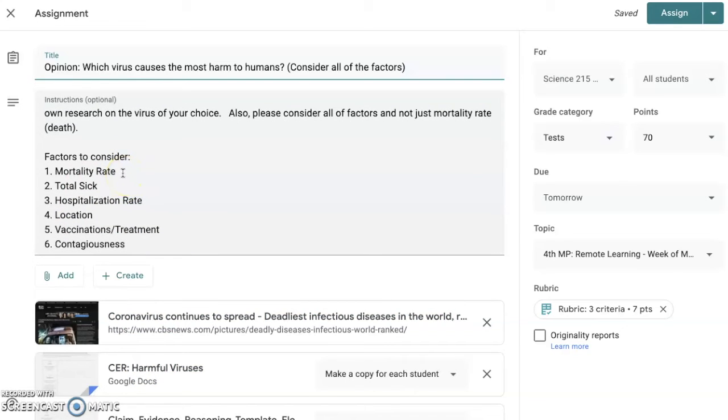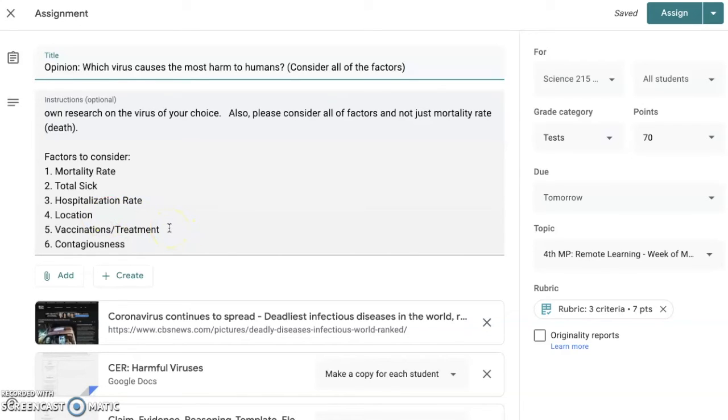Mortality rate, we already spoke about. Total sick is the total number of people that have gotten sick on a yearly basis because of the virus you're talking about. Hospitalization rate: out of those people that get sick, how many go to the hospital? Location: where is this virus located? Is it just a US thing? Is it a global thing? Is it even smaller than a country? Can it be hyper-localized in a specific region of a country?